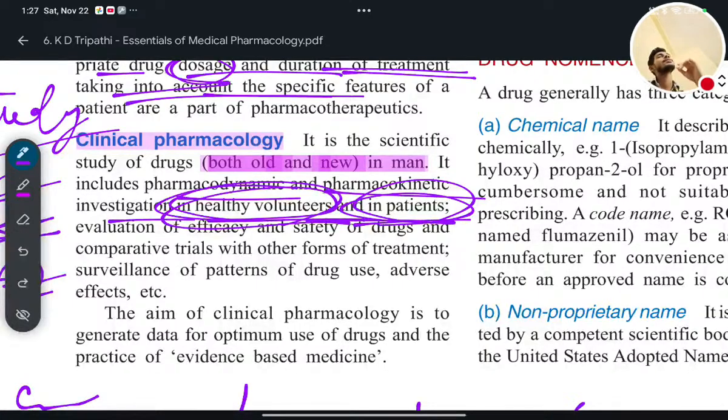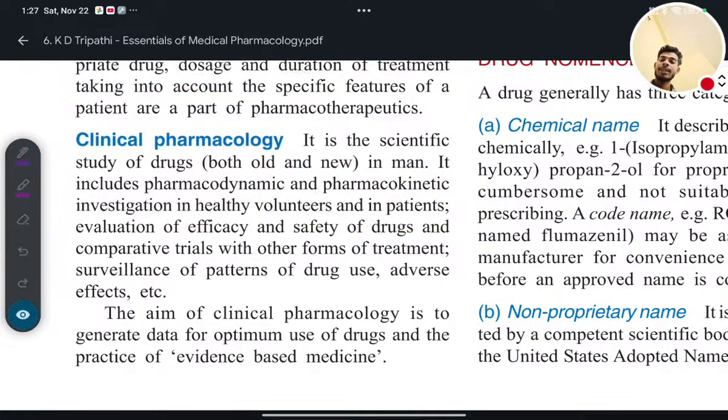The fifth one is the last, the post-marketing step. But before that, in the first and second steps, you have to do the test in healthy volunteers, so that if the drug has any adverse effect, it can be tackled by the person's body. That's why it is done on healthy volunteers.